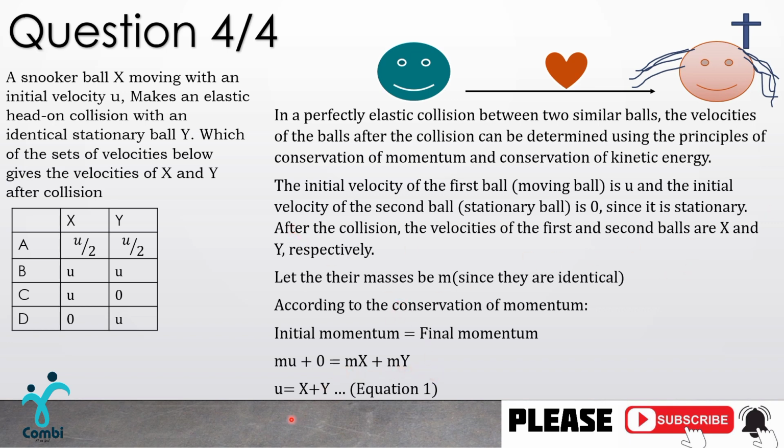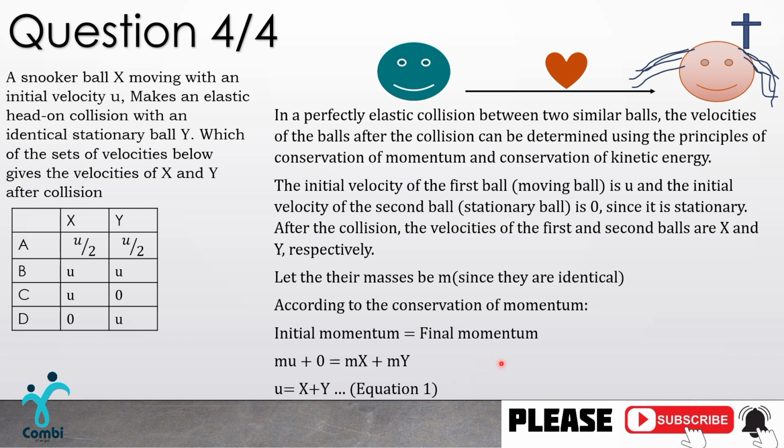So now, let's move. You see m is here, m here, m here, so we can just divide all through by m. Divided by m, divided by m, divided by m. m u divided by m gives just u. Zero divided by m is zero, so we can just take that away. m x divided by m is x, and m y divided by m is y. So this is our first equation: u equals x plus y.